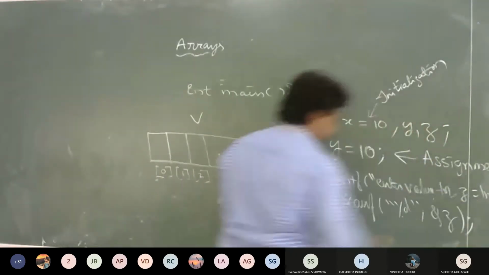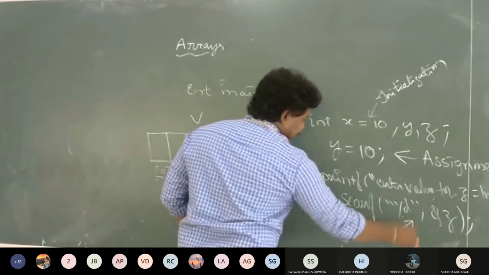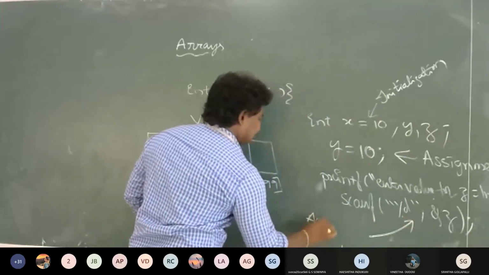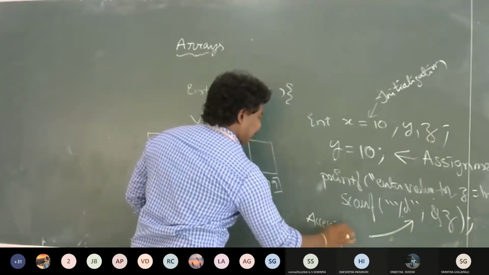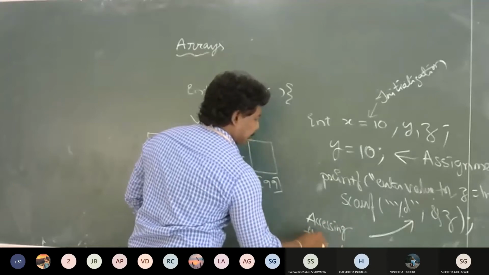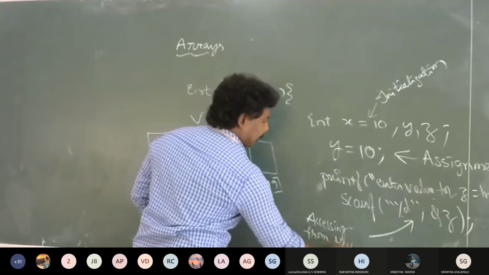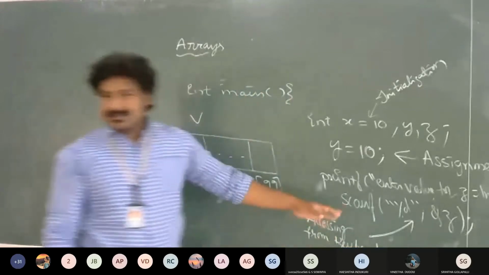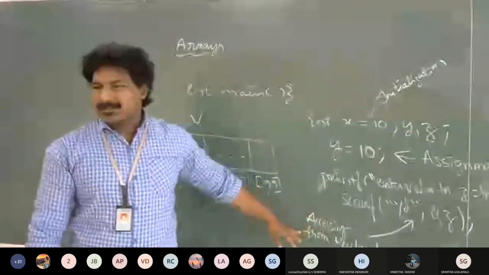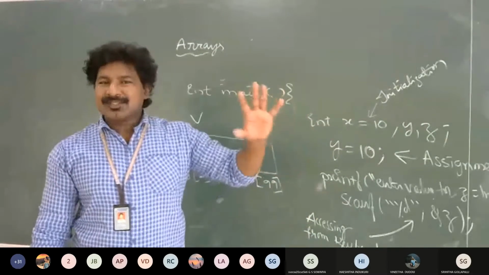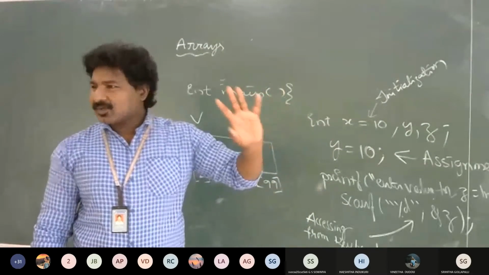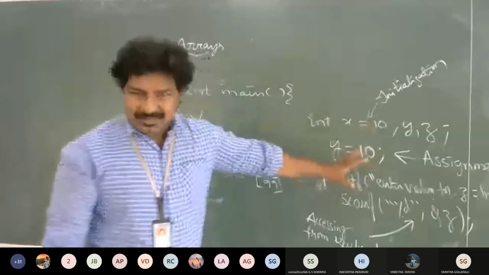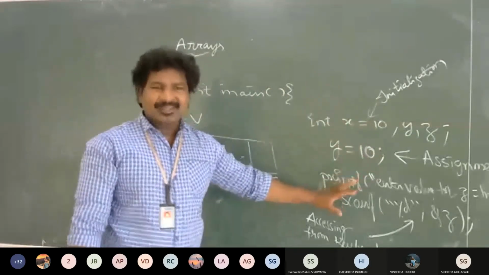Okay, so whatever this is, this is actually accessing from keyboard. We already told this first in the third unit concept. Are we able to distinguish between these three items: initialization, assignment and accessing the values from keyboard?